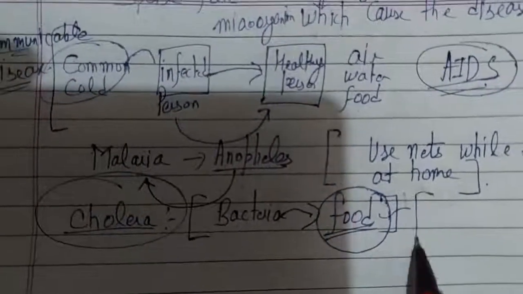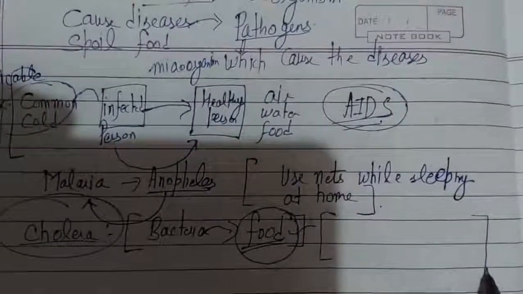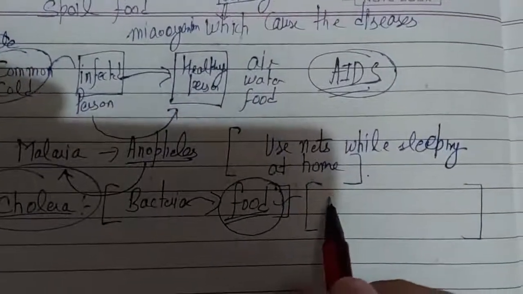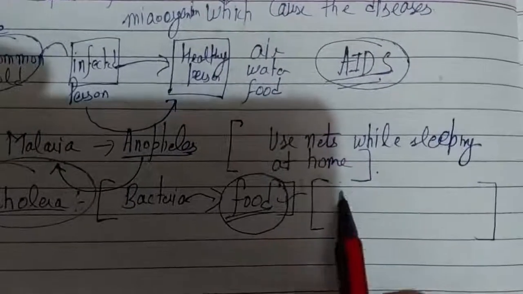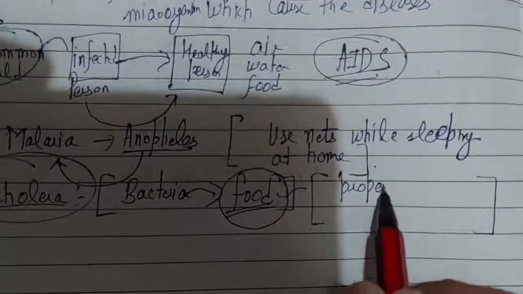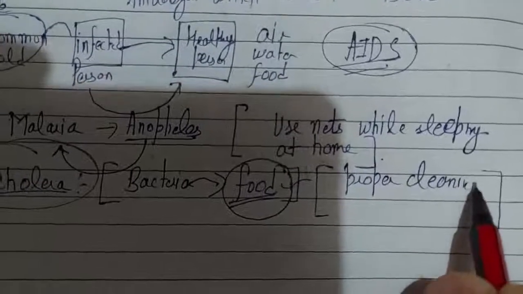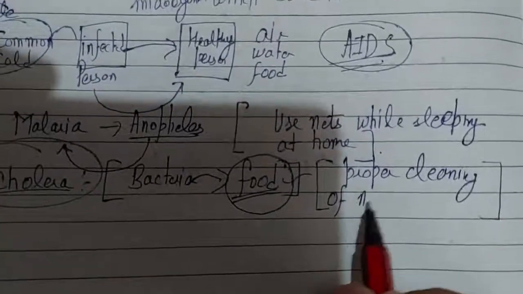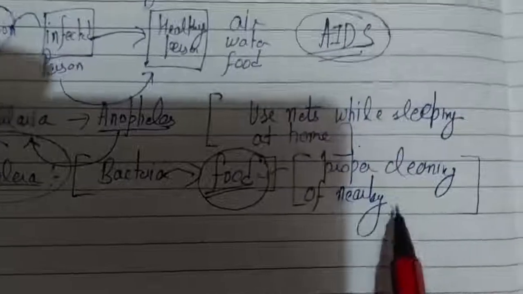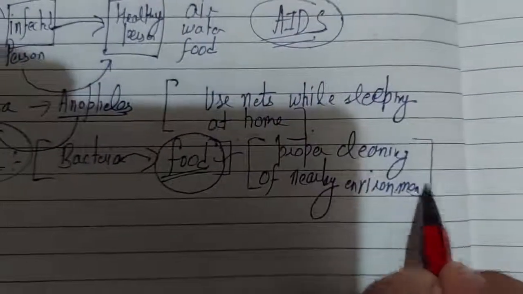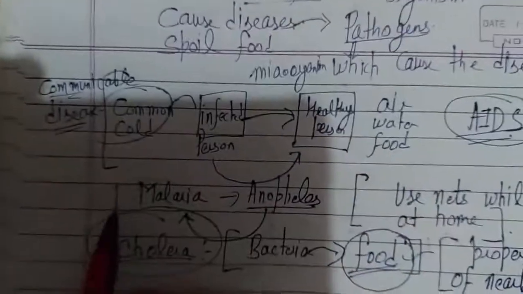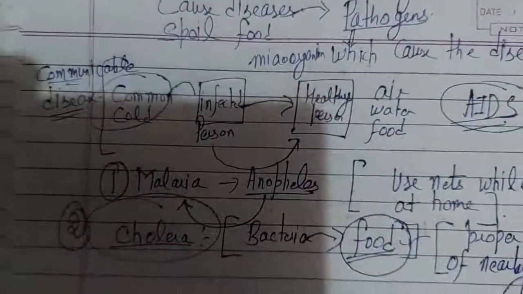So what is the solution? How can we save ourselves from cholera? We have to maintain neatness and cleanliness. Okay, proper cleaning of the nearby environment should be there. This is one method. Sanitation should be there. That's why I'm discussing the communicable diseases like malaria, cholera, and third is typhoid.